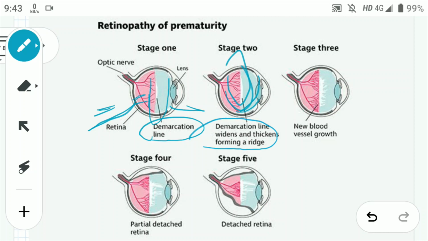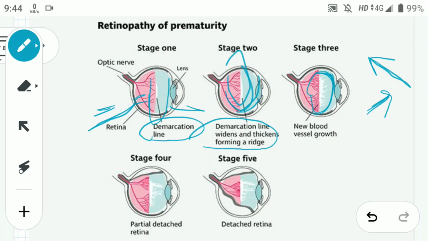Fine. Now in stage 3, here what happens is that in the ridge, extraretinal fibrovascular proliferation starts. You can see this proliferation. Now it sweeps into the vitreous, right? And it tends to pull the retina due to the traction force it has. Okay, so what happens? It starts to pull the retina. So this is stage 3.